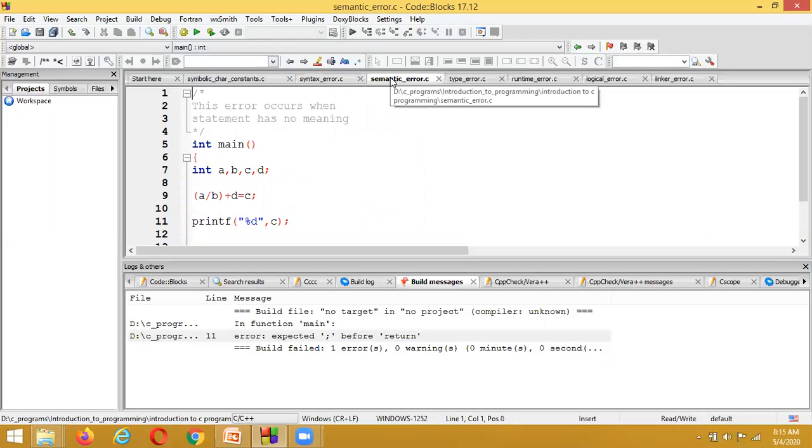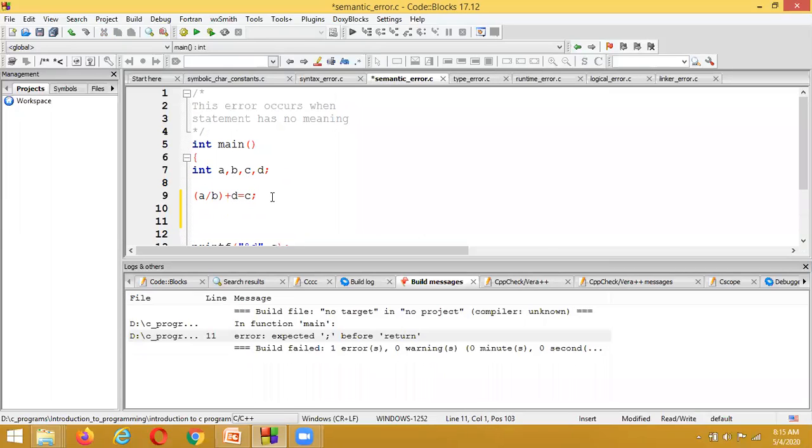Semantic errors are also compile time errors. Here we are assigning the C value to A by B, but actually we need to write the statement as C is equal to A by B plus T. In this manner we need to write, but we are writing in reverse.